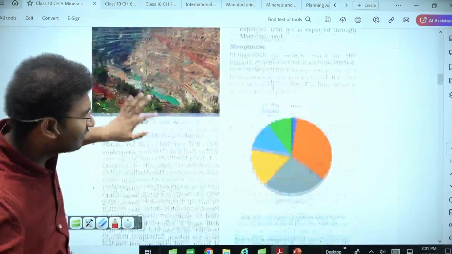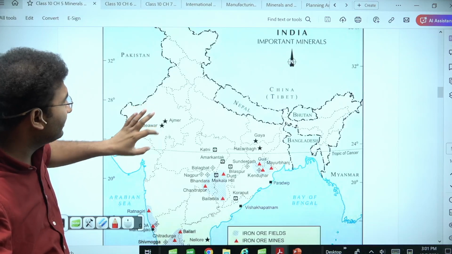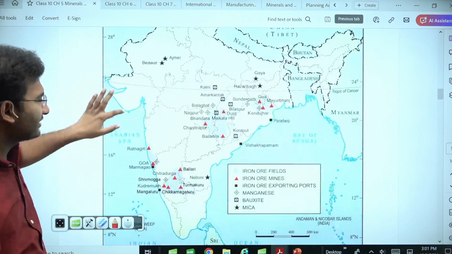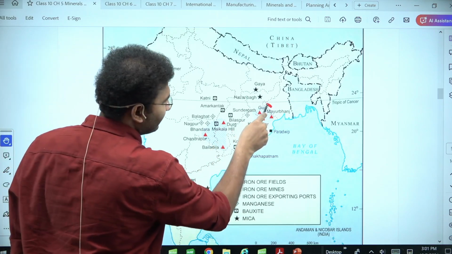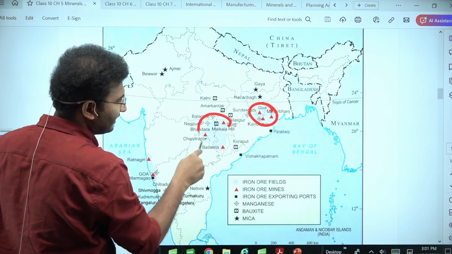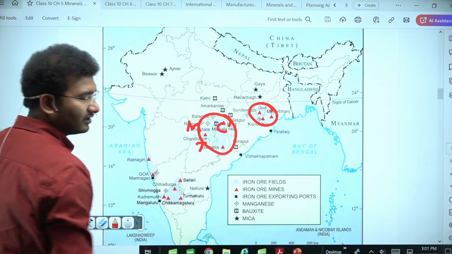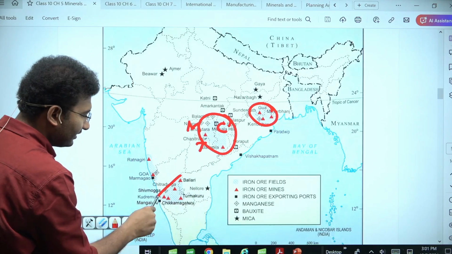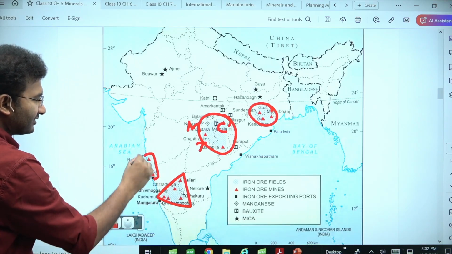Now let's quickly go and look into very easy chapters. Look here, important minerals in India are always found in few areas itself. That is the area of Chota Nagpur Plateau. This is the area of the border between Maharashtra, Telangana and Chhattisgarh. And the third area is the eastern part of Karnataka and Goa and Maharashtra, right?